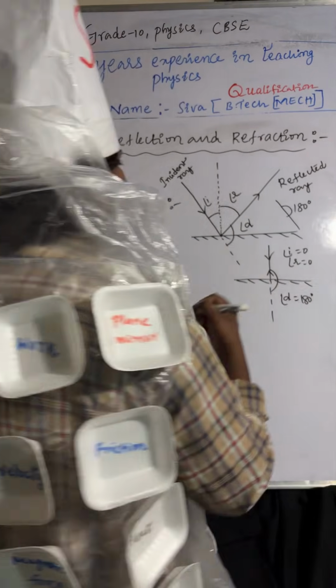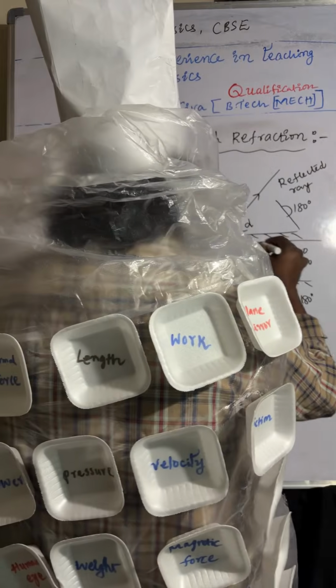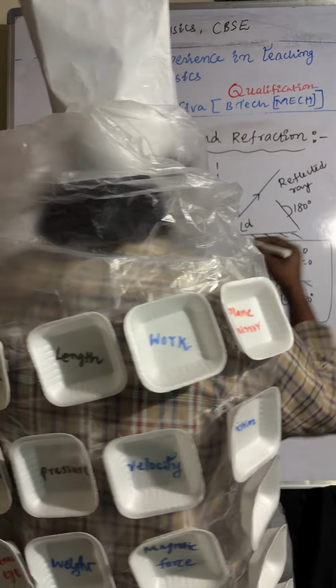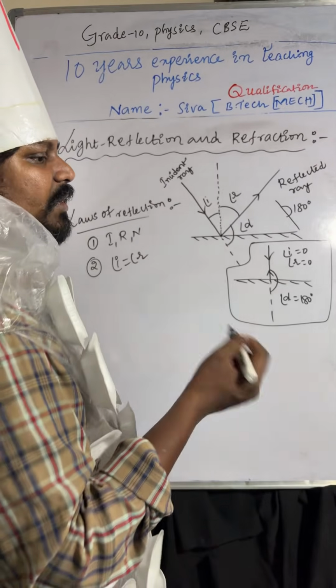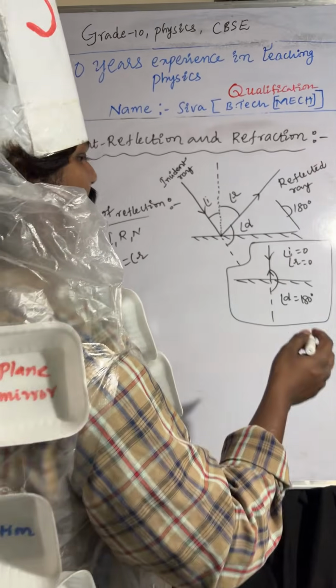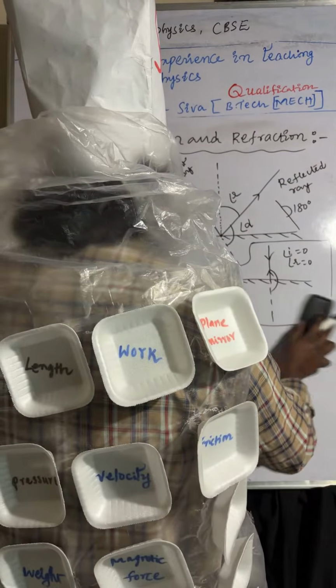Very important. They will ask this type of question in the exam, so make sure you learn this point. Coming to the next one, we have to find the angle of deviation formula.